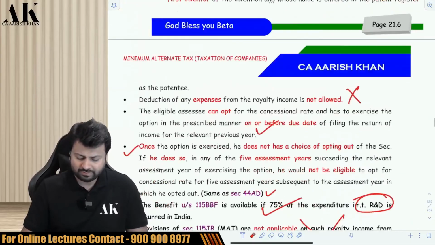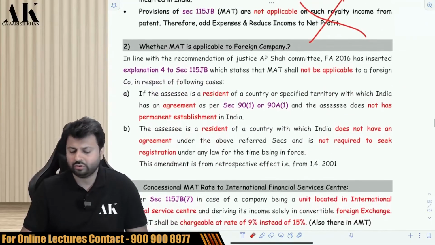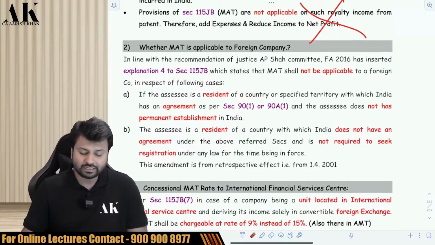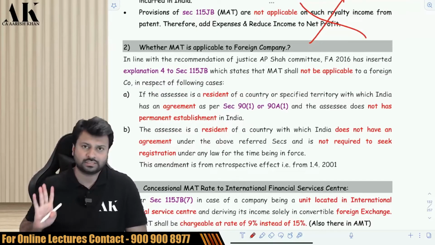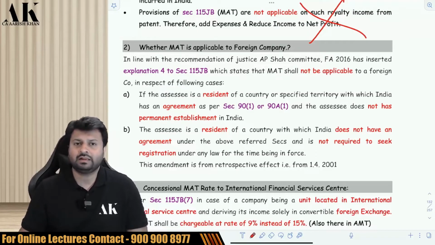Okay. 115BBF I've already addressed with you all. Next one I'd like to tell you, as I told you at the beginning of the chapter, is whether MAT is applicable to a foreign company. MAT is not applicable to a foreign company in two circumstances; otherwise it is applicable.